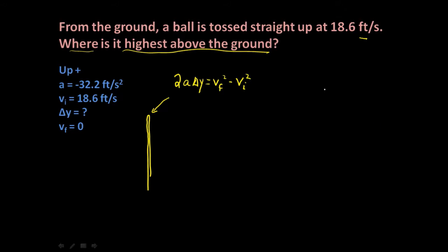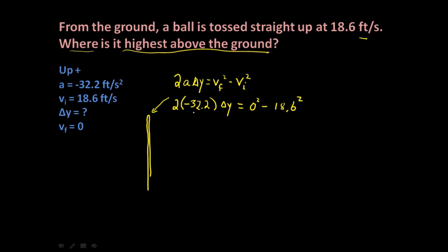Okay, notice that time is not one of the variables. Did you choose this formula? It would be a very good choice. It's not the only way to do the problem. I'm just saying it's the most efficient way. So if we plug in the numbers, 2 times the acceleration of negative 32.2 times the displacement, which is what we're trying to find, is equal to the final velocity squared minus the initial velocity squared. So that's what we're trying to figure out.